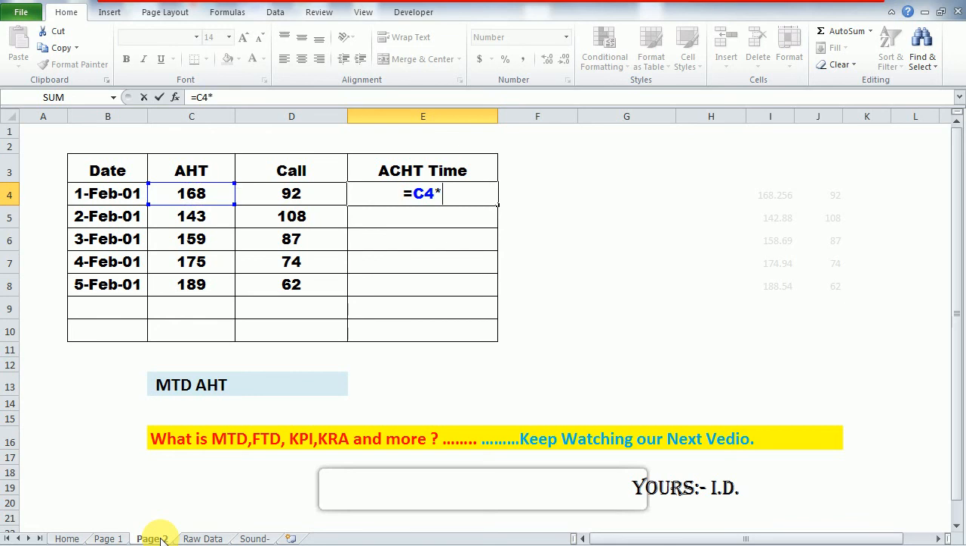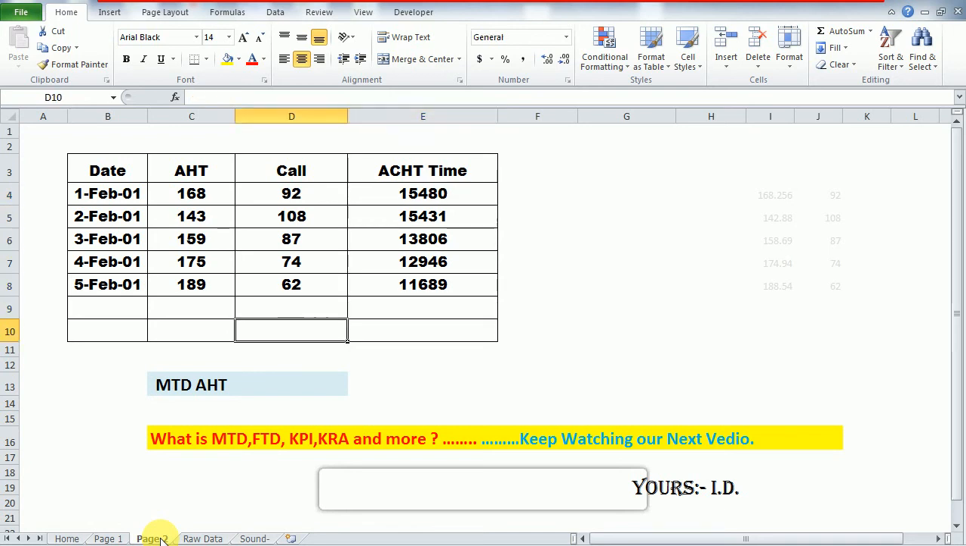So this would be multiplied by the number of answered calls for that day. Okay, so 92 are the answered calls. First of all, I am getting the time by multiplying these. This is called AST time, the time in seconds, for taking the 92 calls. This includes talk time, hold time, and wrap time.